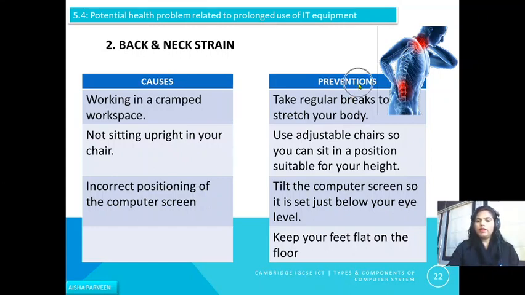How can you prevent this? You should take regular breaks to stretch your body. Use adjustable chairs so you can sit in a position suitable for your height. Tilt the computer screen so it is set just below your eye level, and keep your feet flat on the floor.